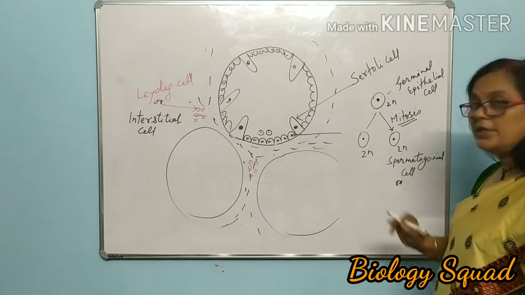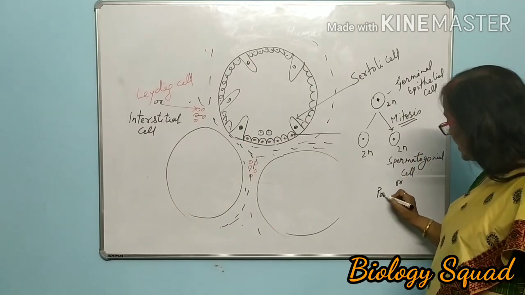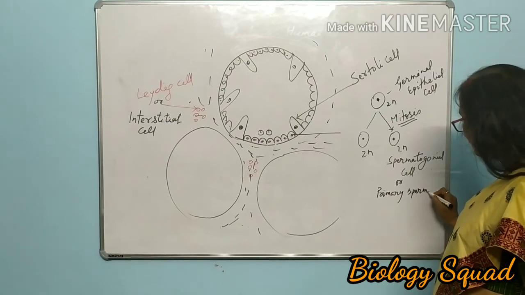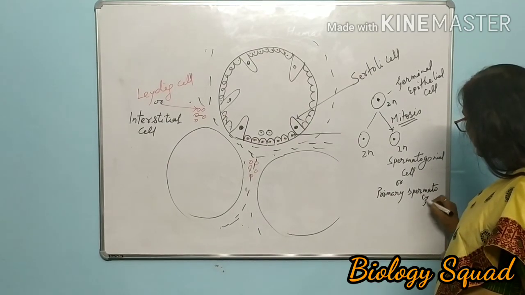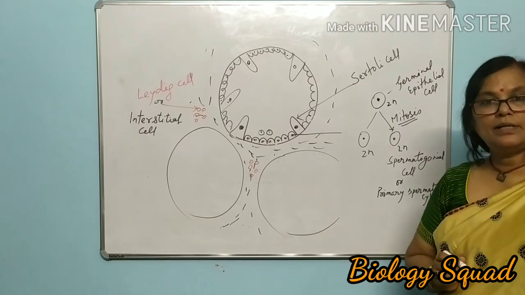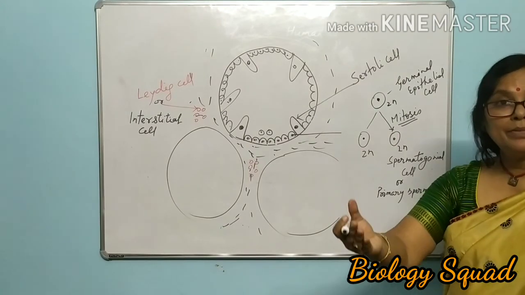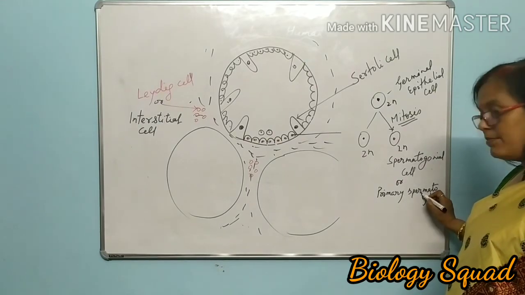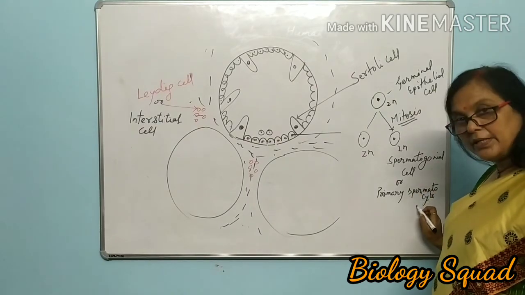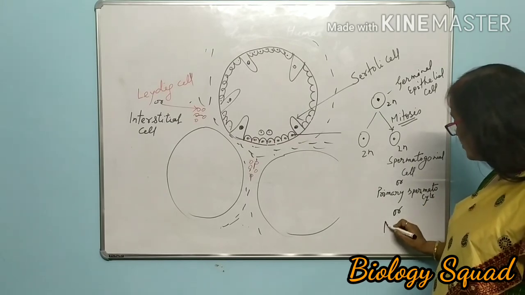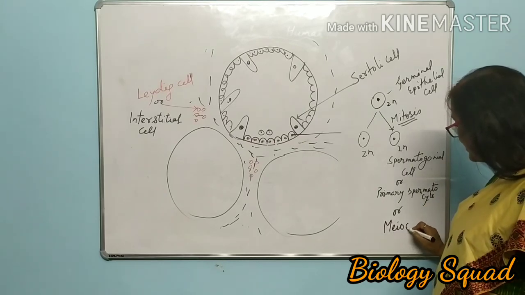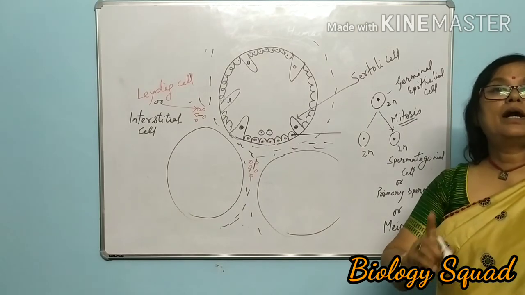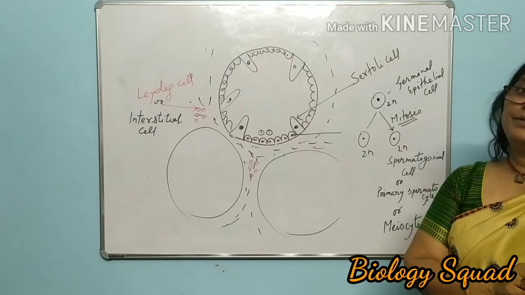You may give 3 terms. You may call it a primary spermatocyte, spermatogonial cell, which will go on to form a sperm; spermatocyte, the cell which will form a sperm; primary spermatocyte; or you may also give a term as meiocyte, the cell which will undergo meiosis division.